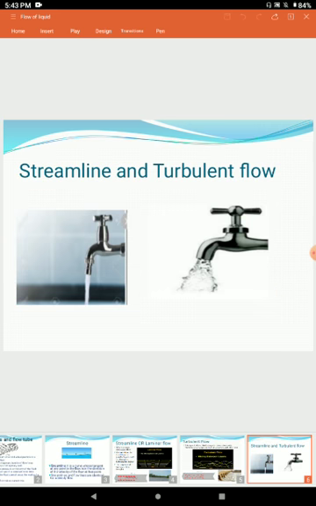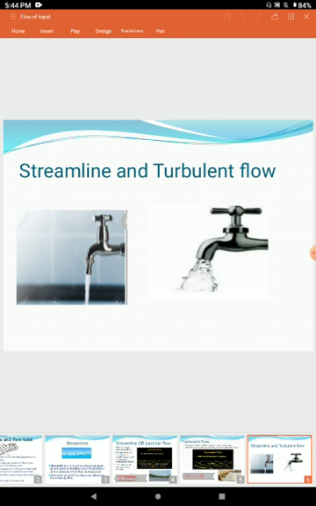In this picture, we can differentiate between streamline flow and turbulent flow. In first picture, the tap water is flowing in a straight line. All the layers are moving parallel to each other. They do not mix with each other. They are in the same direction and their velocity is also constant.